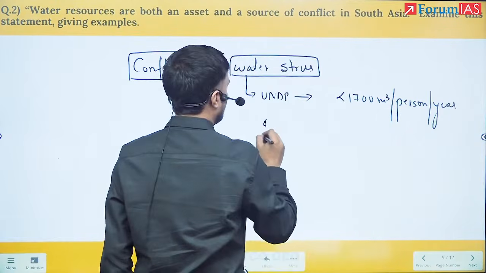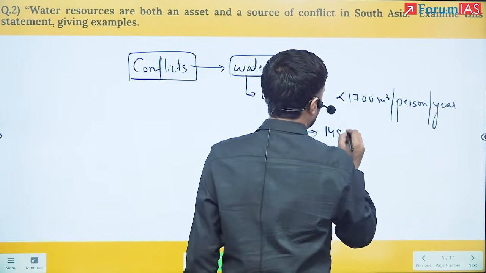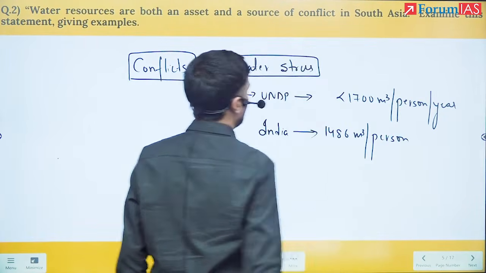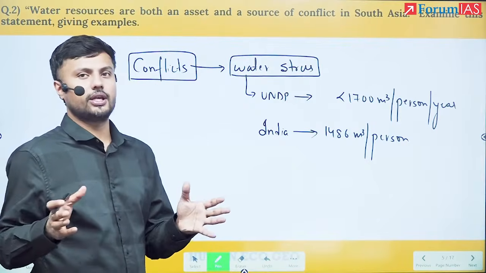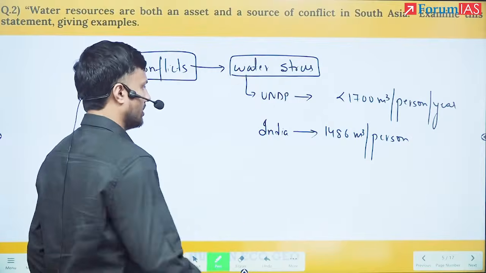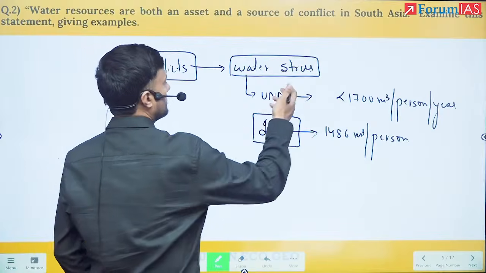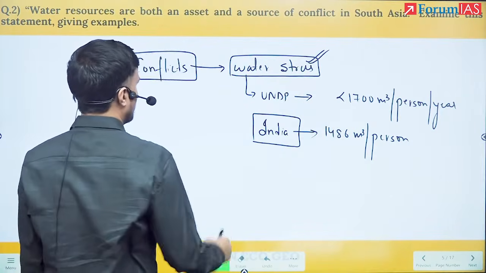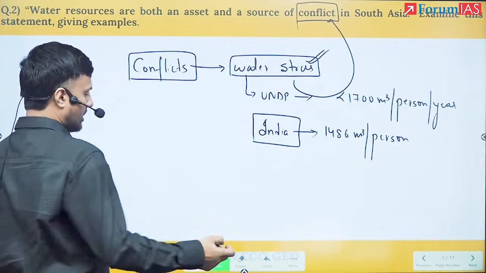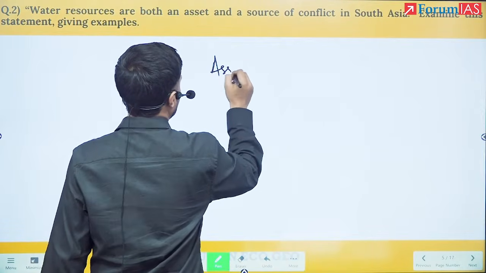And if you see India itself, the water availability has fallen to close to 1486 meter cube per person. So now in South Asia, India itself holds a large territory, with close to 1.42 billion people, and is facing a situation of water stress, and thus conflict has arisen. Okay, so now if you see, we talk about how it is an asset.